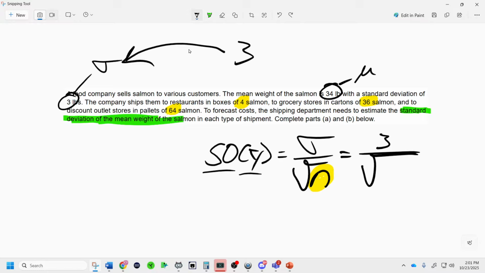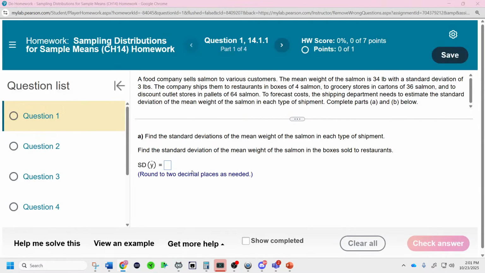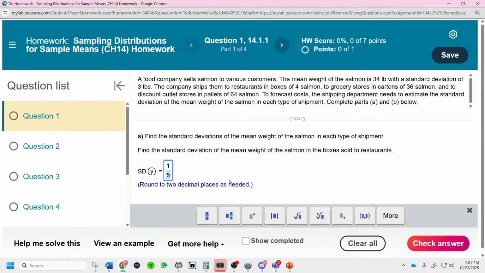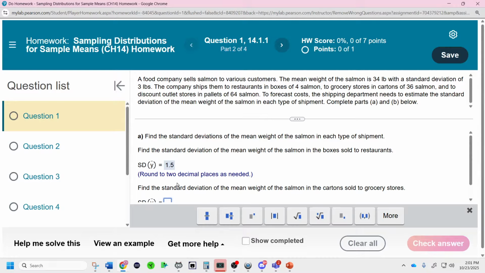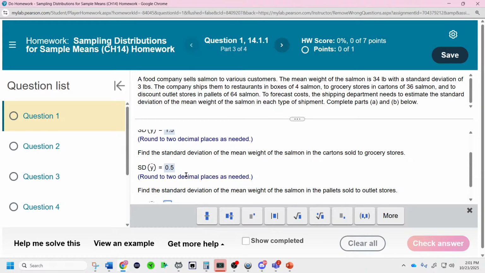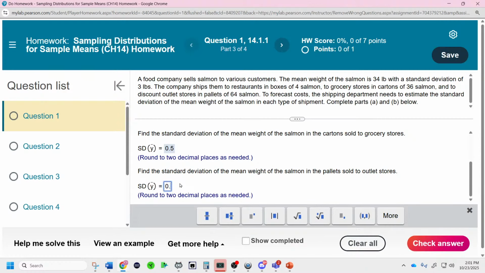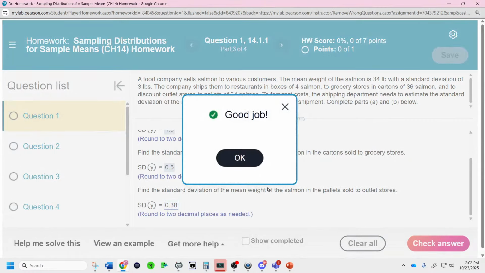If you watch the numbers I put in, I'm just solving for 3 divided by square root of 4, which is 1.5, 3 divided by square root of 36, which is 1/2, and then 3 divided by square root of 64, which is 3/8, which is 0.375. Okay, so here we solve out 1.5. Next one was divided by 36. That's 0.5. You notice it's getting smaller as n increases because you're dividing by the square root of n, and then 0.375 because 3/8. Oh, what? 2 decimals? You gotta be kidding me.